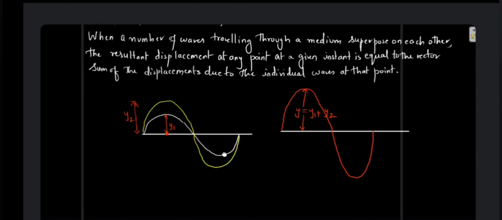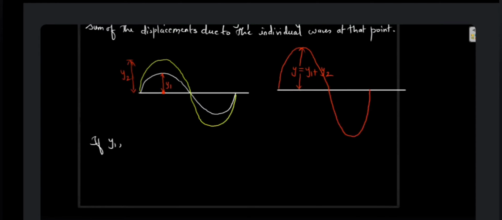If y1, y2, y3 till yn are the displacements due to different waves acting separately, then according to the principle of superposition, the final displacement when all the waves act together will be the vector addition of each of these displacements till yn.